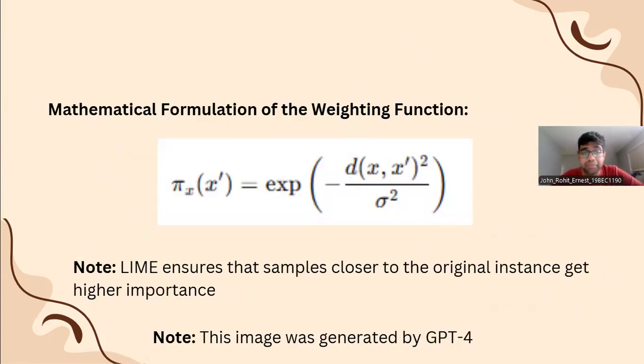So this is the mathematical formulation of the weighting function. I will talk about it in the upcoming slides as well. It's just the gist of the formula that we will be talking about. This is the formula of the LIME algorithm. Over here, I've written a note that LIME ensures that samples closer to the original instance get higher importance. I'll be explaining it in the upcoming slides.